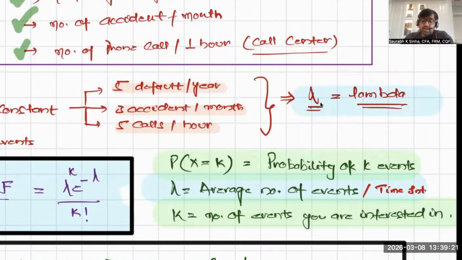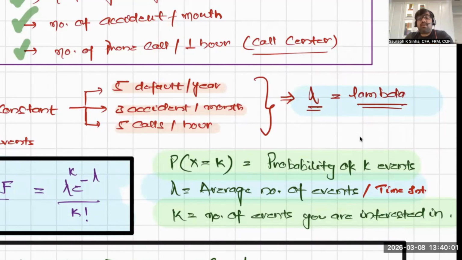So if you know that on an average there would be 5 defaults in a year, 3 accidents in a month, or 5 calls in an hour, you can use Poisson distribution. That is your lambda. And if you do not know lambda, you cannot use Poisson distribution. In very simple terms, before predicting the probability of different possible outcomes, 2 defaults in a year, 1 default in a year, 50 defaults in a year, you must be aware of the expected value, lambda.